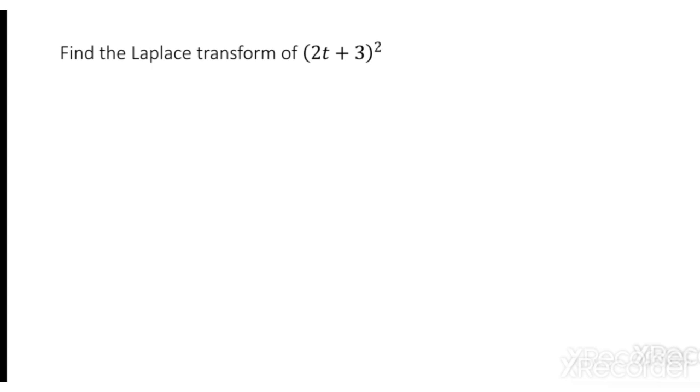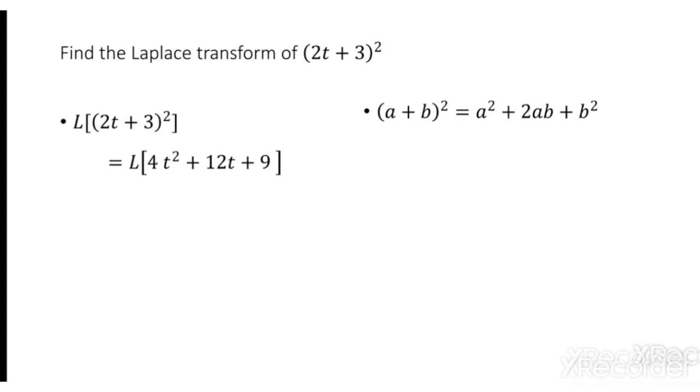Now last one more we take. Find the Laplace transform of 2t plus 3 the whole square. How can we get the Laplace transform here? We have to just expand this by using the formula a plus b the whole square, a square plus 2ab plus b square, which in turn gives now 4t square plus 12t plus 9. So term by term we have to apply the Laplace transform. For this we need the result for t power n. So Laplace transform of t power n is n factorial by s power n plus 1.